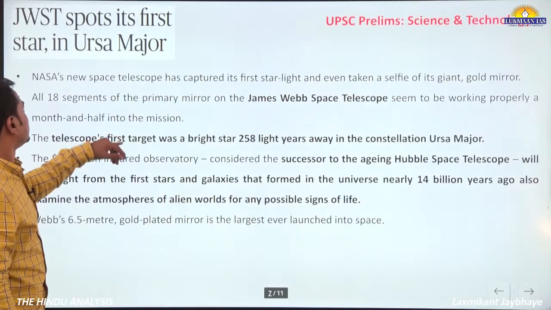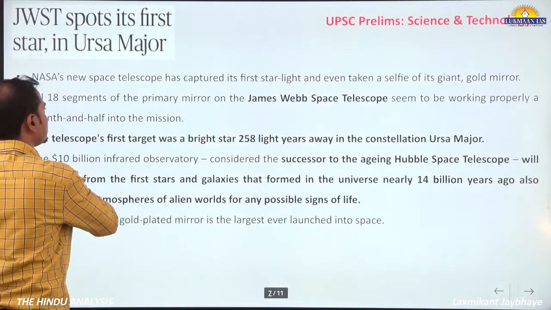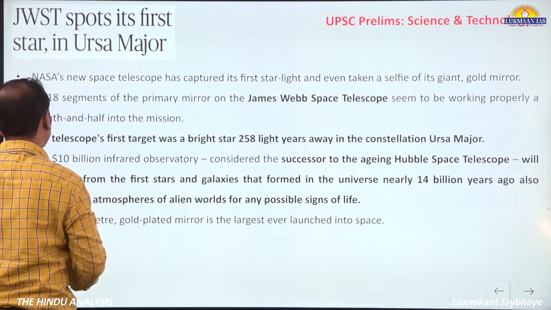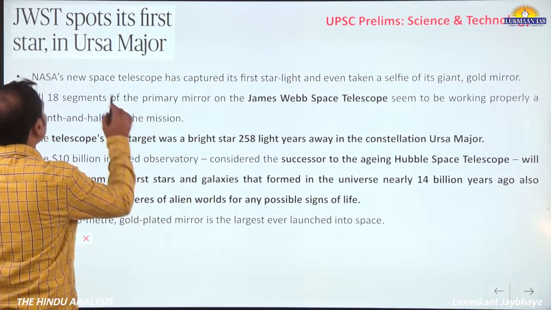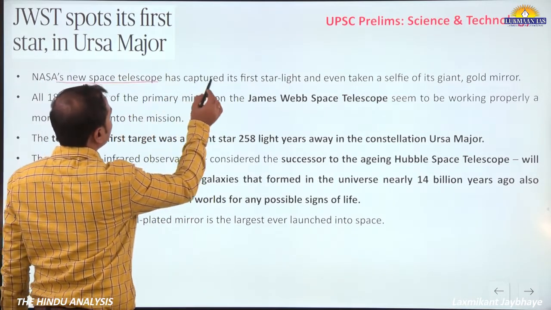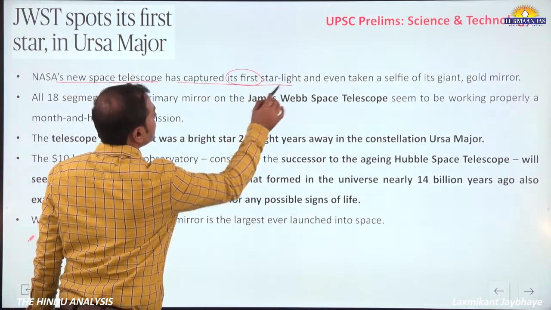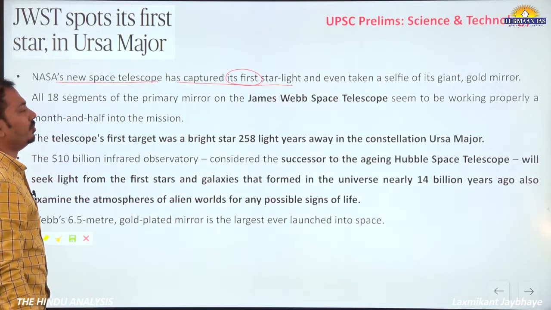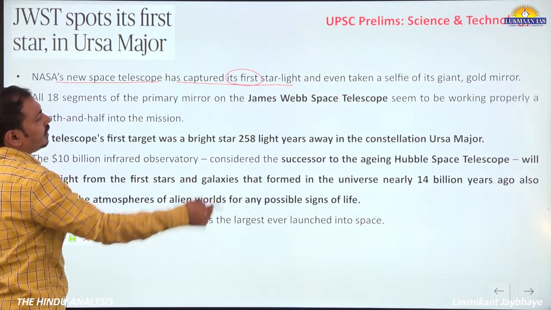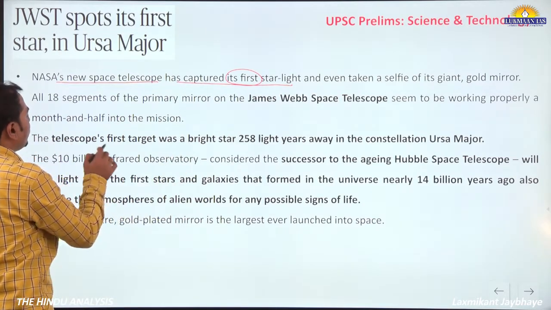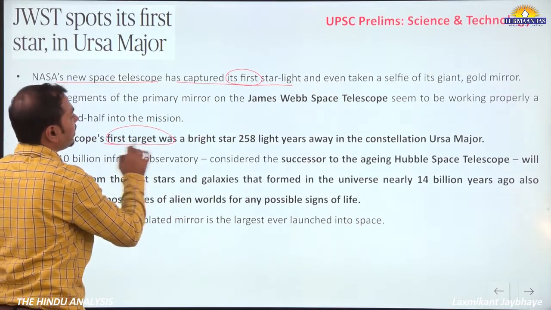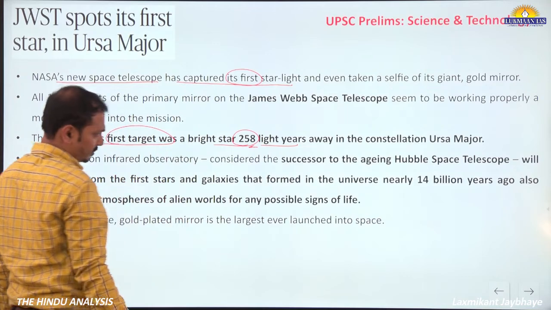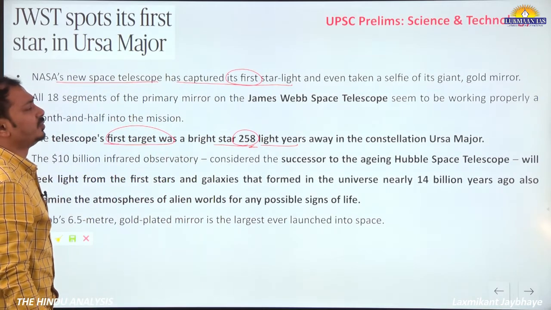Now, we can say James Webb Space Telescope. This was launched last year. NASA's new space telescope has captured its first starlight and even taken a selfie of its giant gold mirror. It was working on its first target, a bright star 258 light years away in the constellation Ursa Major.